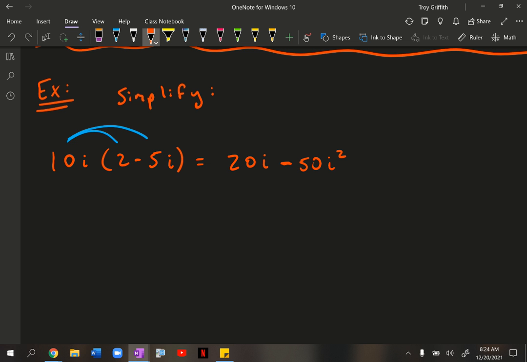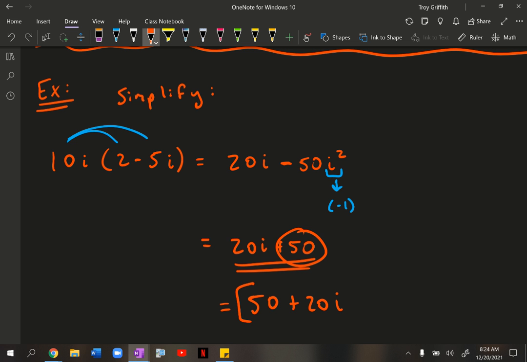Okay, we never want to leave an i to any power higher than 1 in an expression anywhere, which is the whole reason we were just talking about that pattern. So if you notice here, I have an i squared, and that i squared can be replaced with a -1. Okay, so let's think about what this will look like when we're finished. 20i, can't do anything with that, but -50 times -1 is a positive 50. Okay. So last but not least, I would accept this as a final answer, but typically, we talked about this earlier with the complex numbers, you write the real component first, and then you put the imaginary component at the end. So this would be 50 plus 20i. So that's a simplified form of that expression right there.